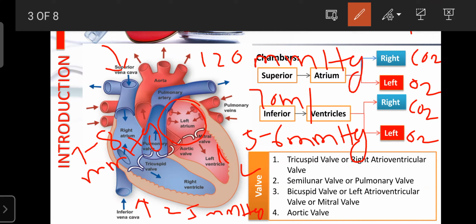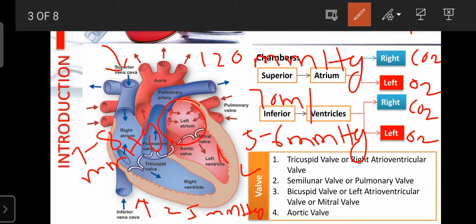That 70 ml is known as the stroke volume. This 70 ml is a fixed value for human beings throughout the world. Whatever human beings are worldwide, the stroke volume, or pumping capacity of the left ventricle, is fixed. It only pumps 70 ml.